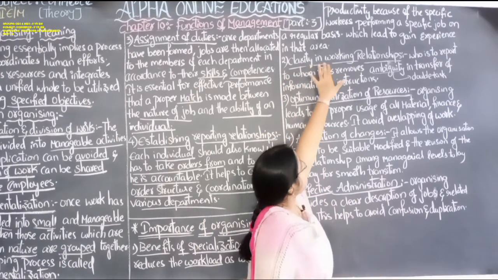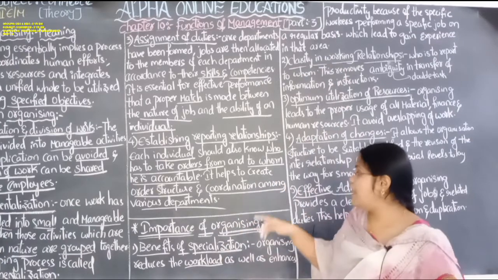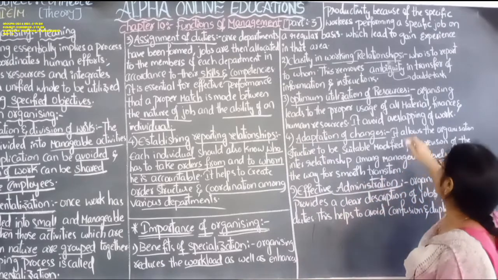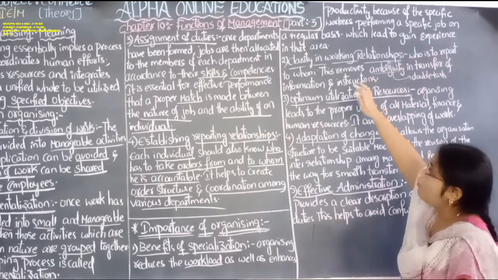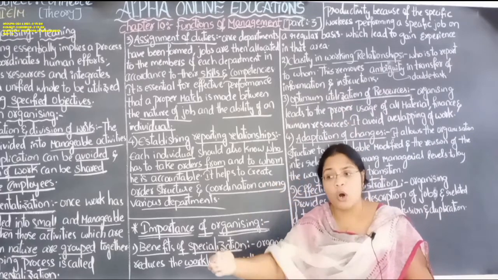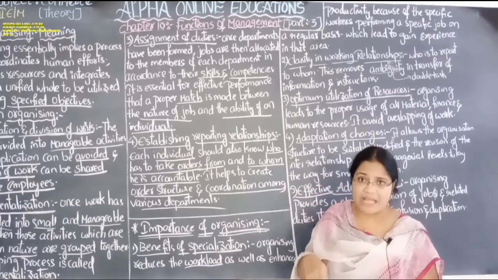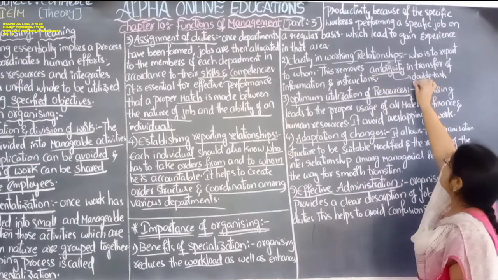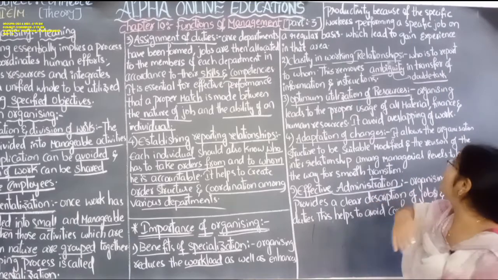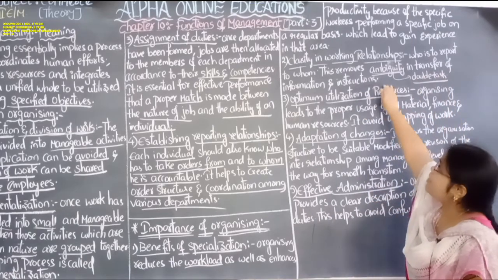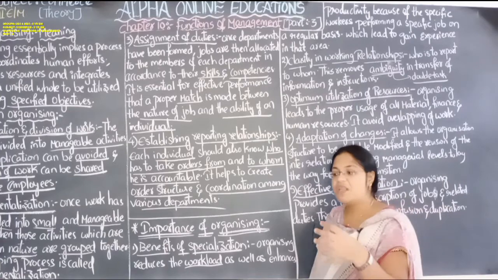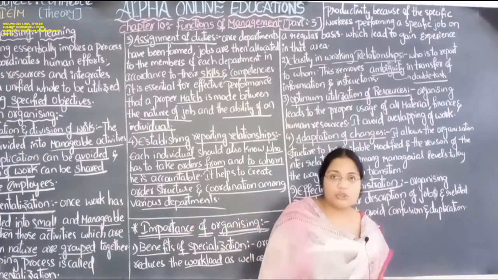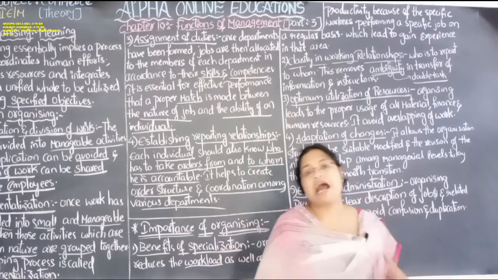Second, clarity in the working relationship. This is similar to establishing reporting relationship. Who has to report to whom? From whom we have to take the orders. There should be clarity. This removes ambiguity, meaning double tasks, overlapping or duplication of work in transfer of information and instructions. The superior will give instructions and information: what to do, how to do, when to do, and at what time it should be completed.